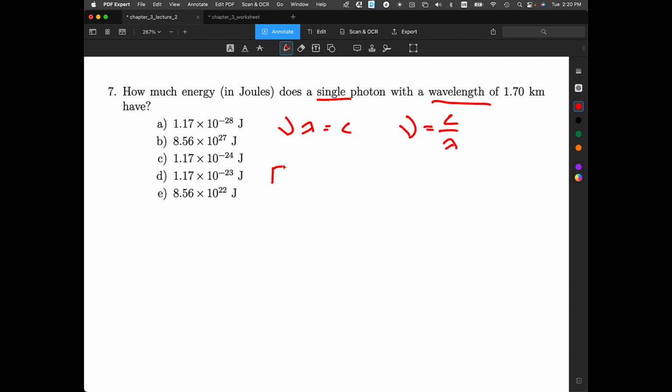We saw in the previous problem that for a single photon, energy equals Planck's constant times frequency. Now if we plug in c over lambda for frequency, we get hc over lambda.